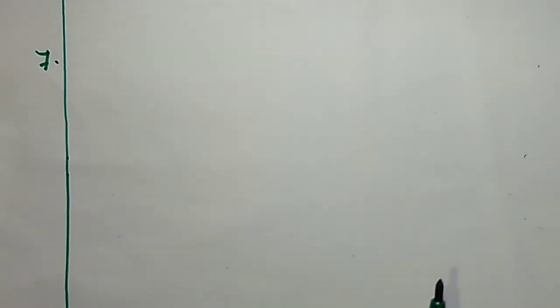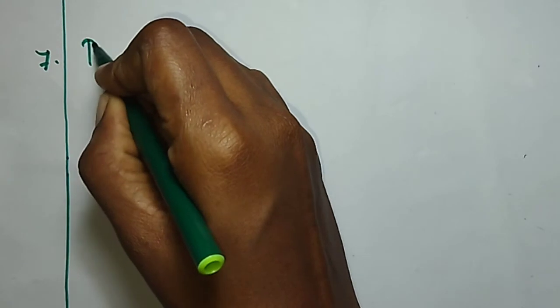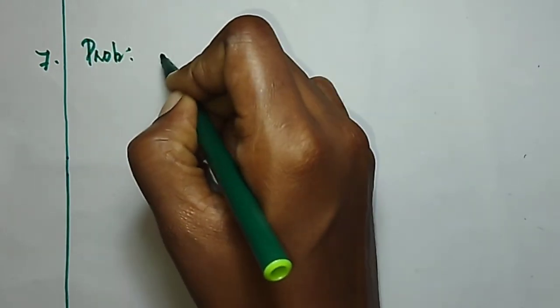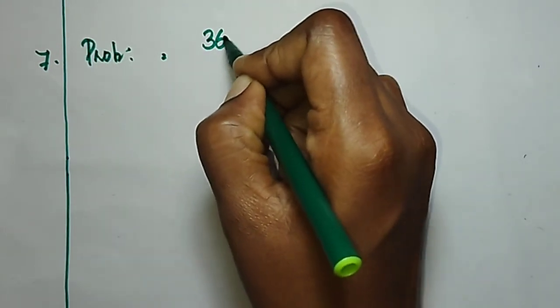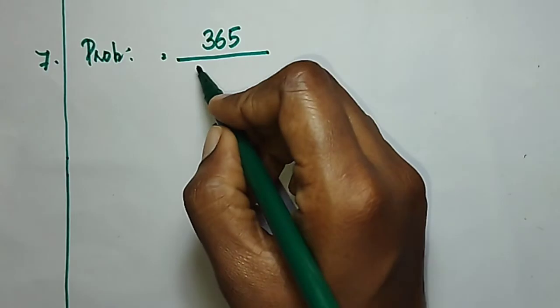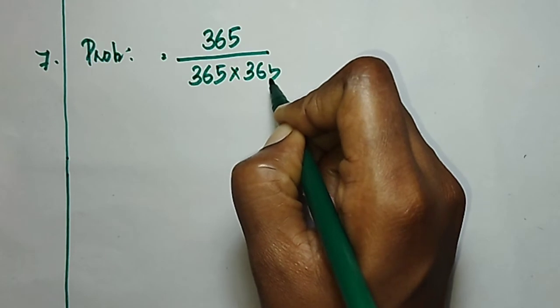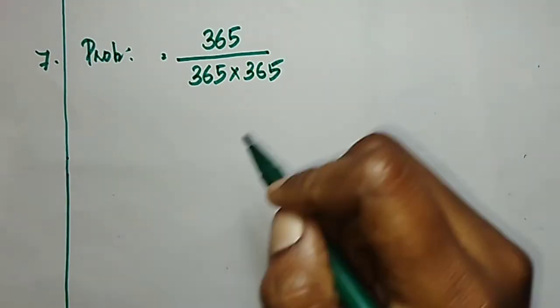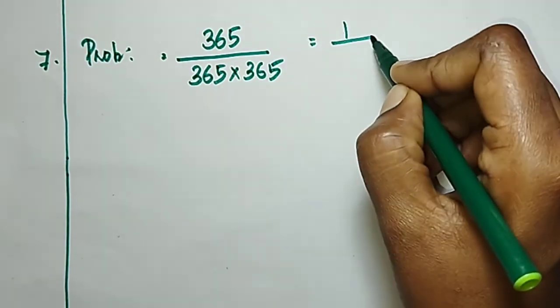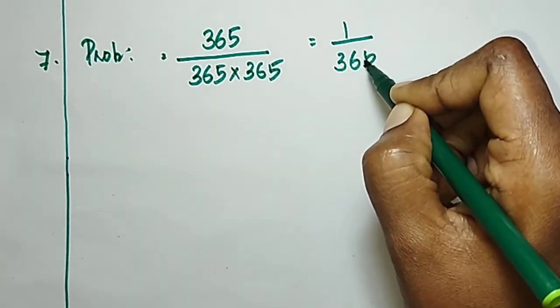Similarly, Kajal also will be getting 1 day as her birthday out of 365 days. So, the probability will be equal to, yes, 365 divided by 365 into 365. Then we can write it is 1 by 365.